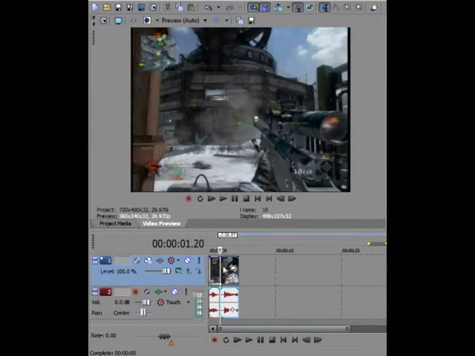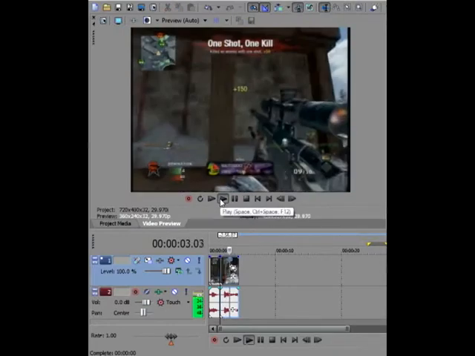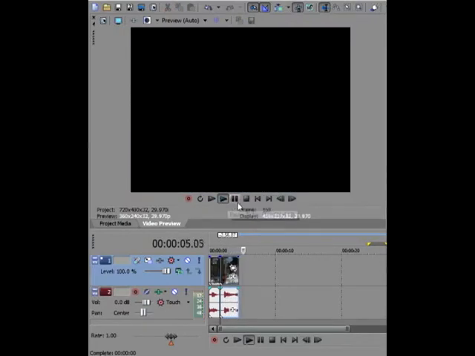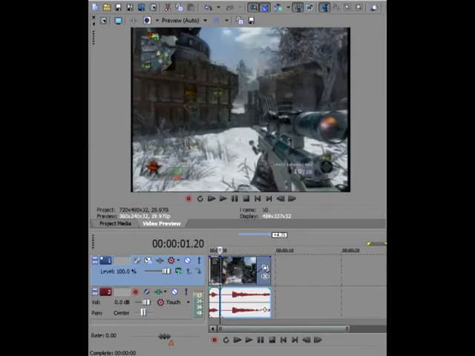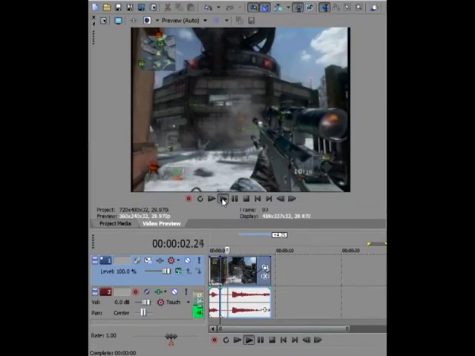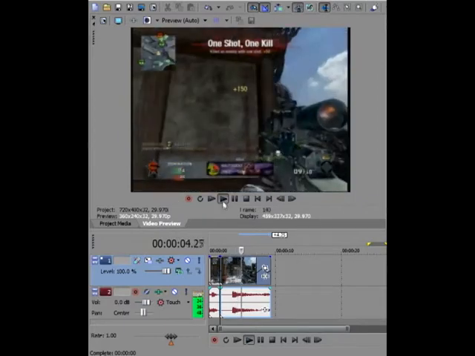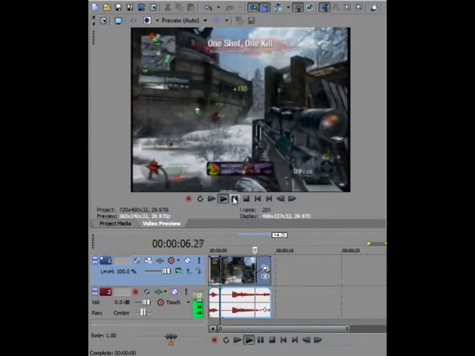So what you're going to want to do is click S in the middle of a clip, so you divide it, and then find out what you want to make slow motion, and go to the very right of the video and click Control over it, and you'll see the little red bacon lines appear. So you just want to drag it over and make it slow motion. You can adjust that. Now this is what I want to make slow motion, no scope.